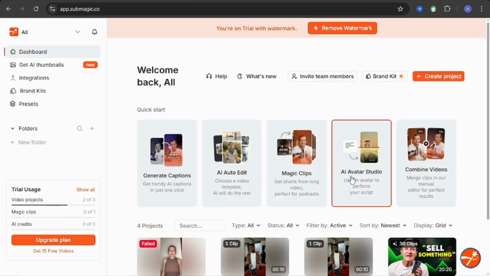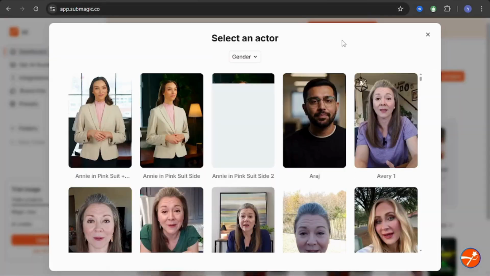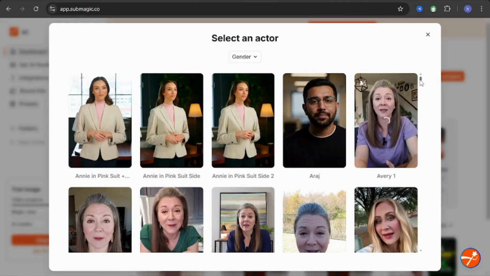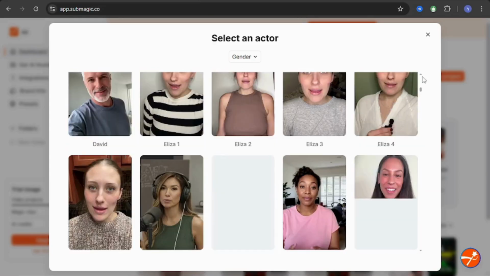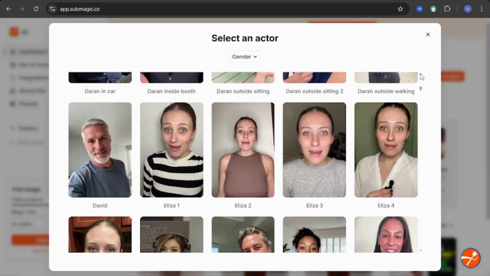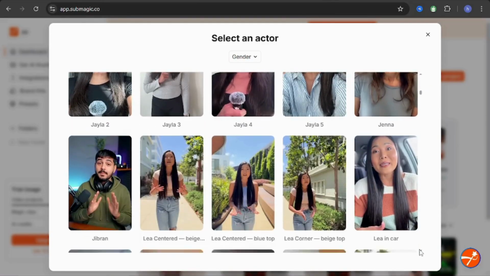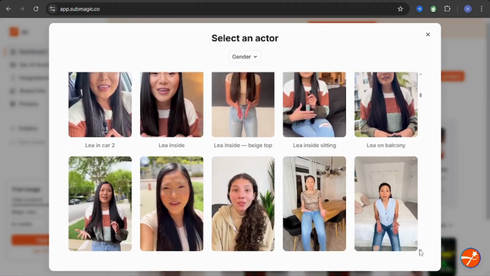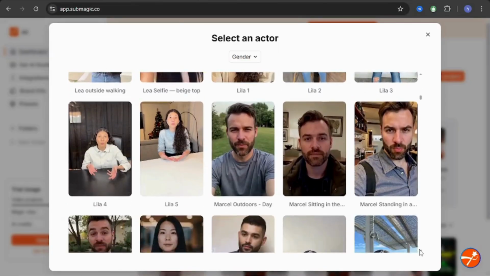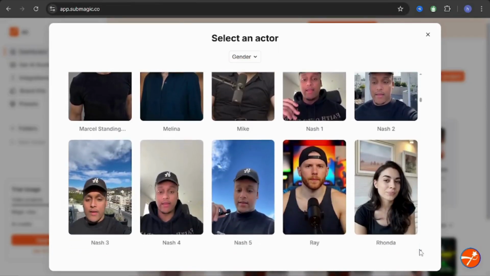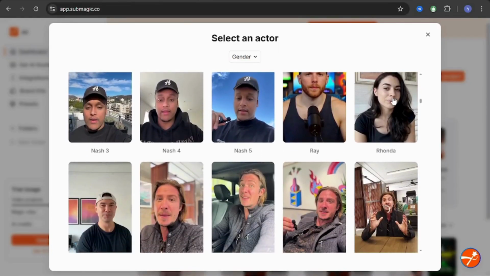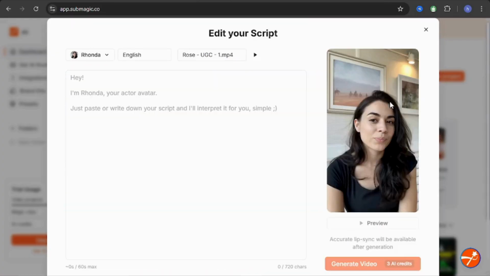Here we'll choose any avatar, any AI influencer you like in these templates. Choose one. Let's show more. There are a lot of AI influencers created by AI there. But let's choose one girl. Let's choose this girl. We click on this girl. Now here we type my script.